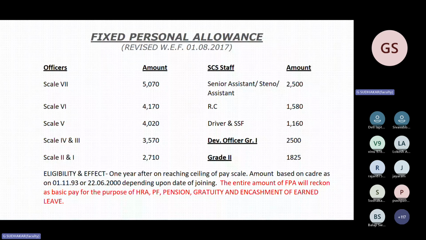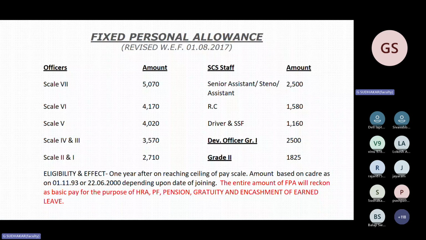To compensate this, one increment called the computer increment was given in the year 93-94. So on reaching this ceiling, this FPA will compensate that amount.